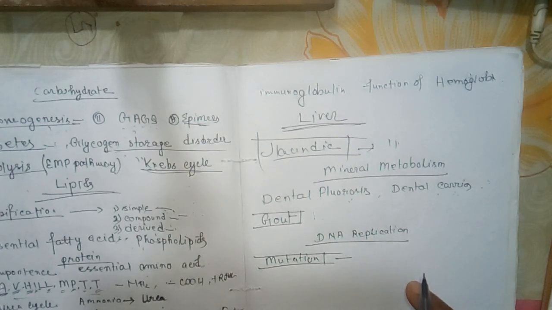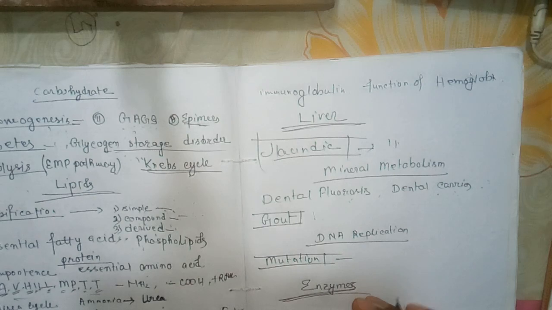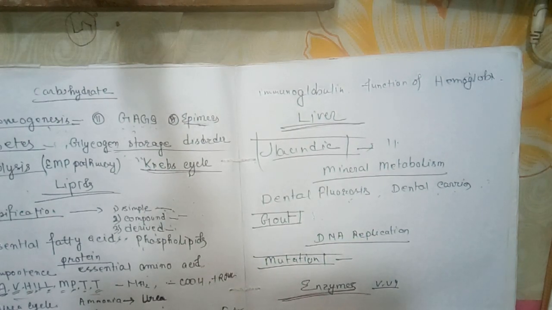Now the important chapter, that is enzymes. It's one of the most important chapters. First, what are enzymes? A soluble colloidal organic catalyst found in living cells, specific in action, protein in nature, inactive at 0 degrees Celsius, and destroyed by moist heat at 100 degrees Celsius. Their classification is oxidoreductase, transferase, hydrolases, lyase, isomerase, and ligases.